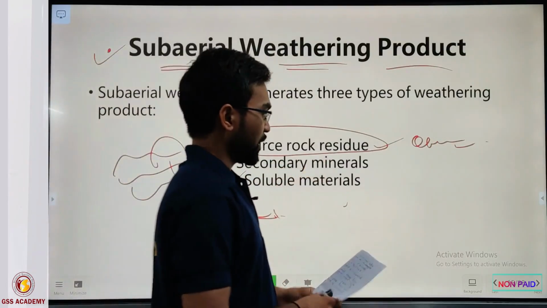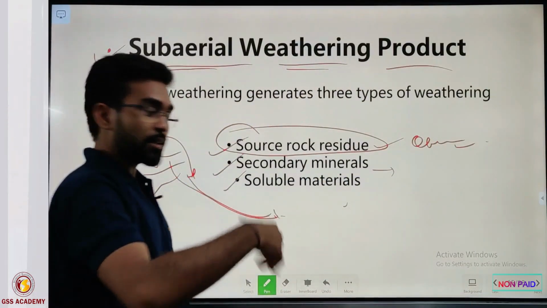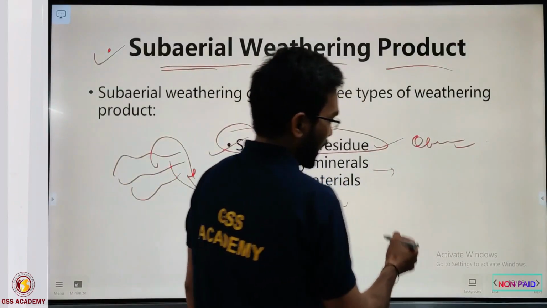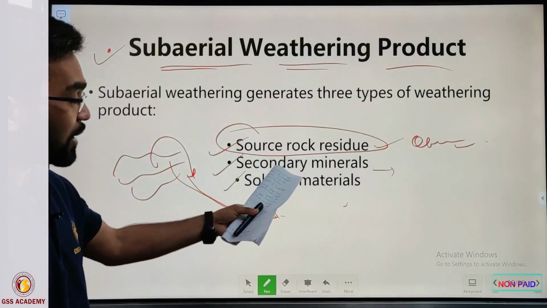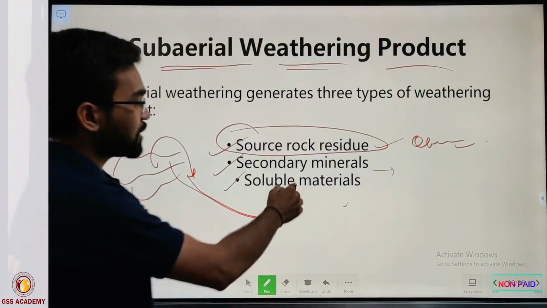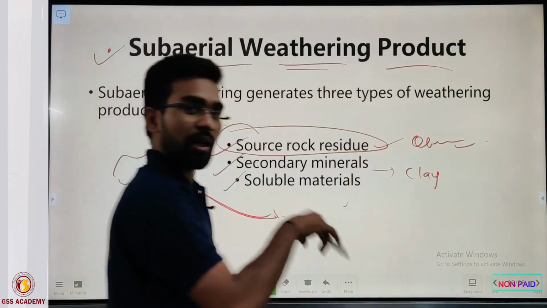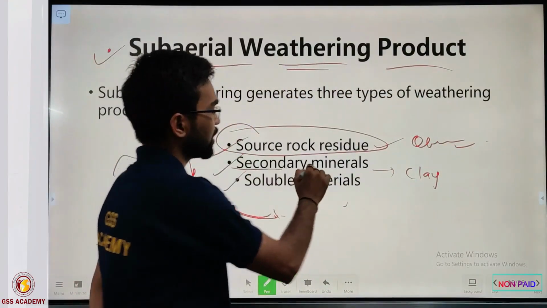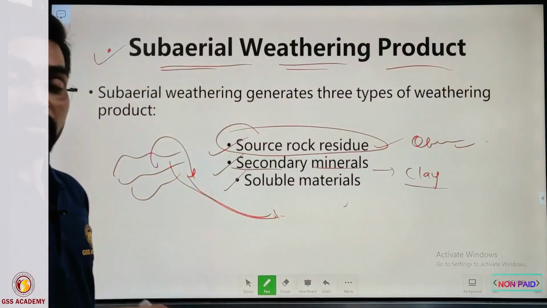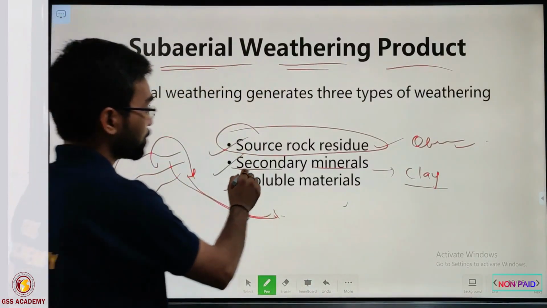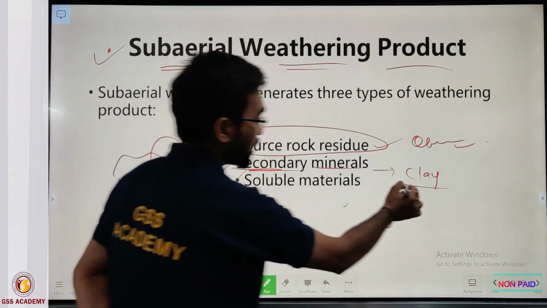Secondary minerals are formed after chemical weathering, when minerals change into new mineral phases, like after hydrolysis. You see that by incongruent dissolution they change into clay minerals. Clay minerals and iron oxides are most frequently the secondary minerals. So these clay minerals generally indicate the weathering conditions, and after the dissolution of those minerals they transform into